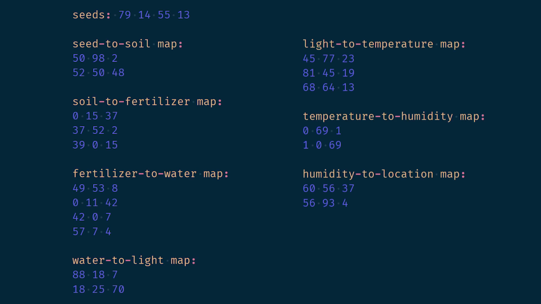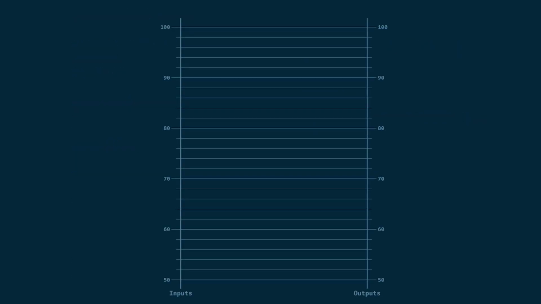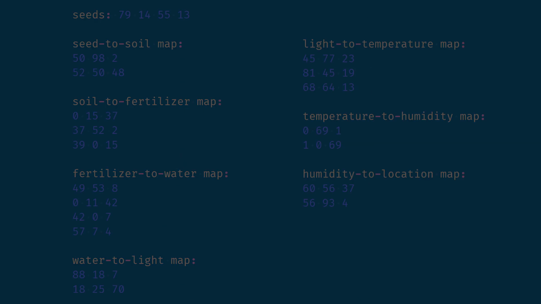As you can see, the first line gives all the seed numbers and it is followed by the description of all the maps. Since a map takes a number as an input and gives another number as an output, we can plot it like so, with the inputs on the left and the outputs on the right. Here, the higher the number, the higher it is displayed.